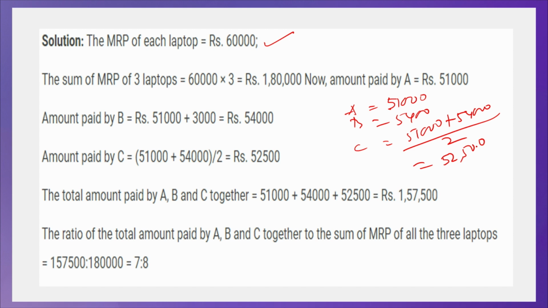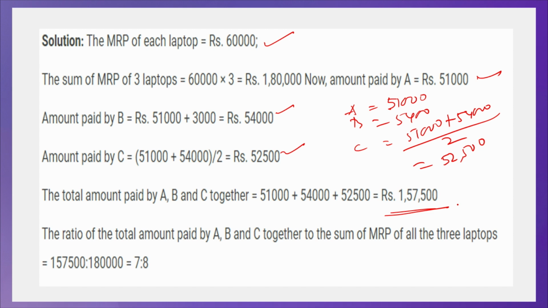So what is the question here? You have to find the ratio between the sum of the amounts paid by A, B, C and the total MRP of the three laptops. When you add 54,000, 52,500 and 51,000, it is 1,57,500.